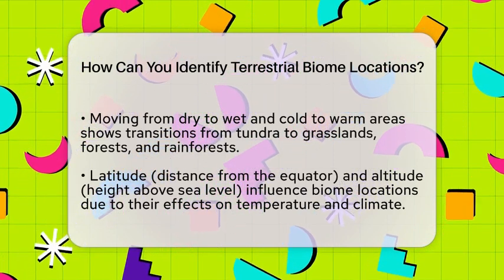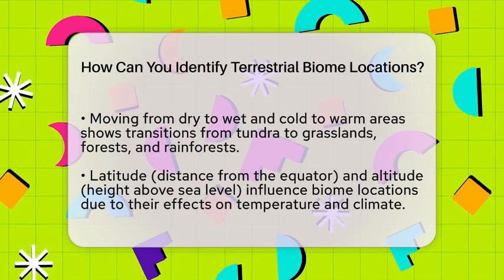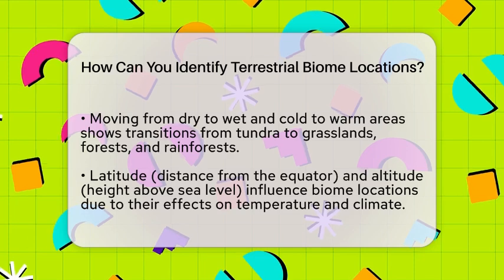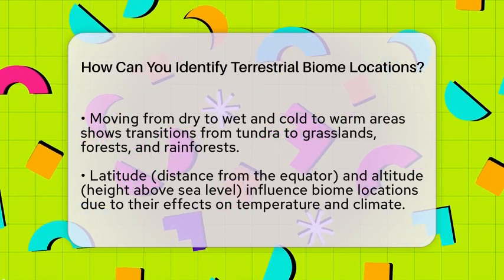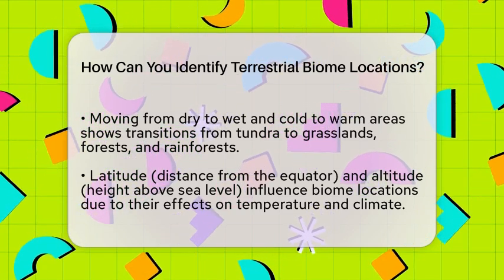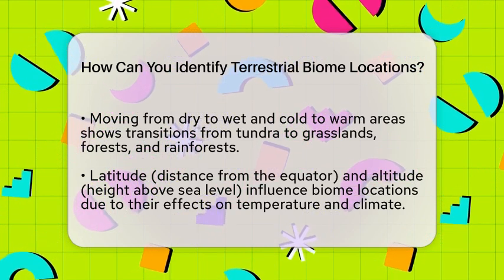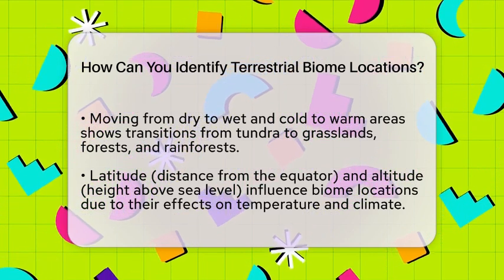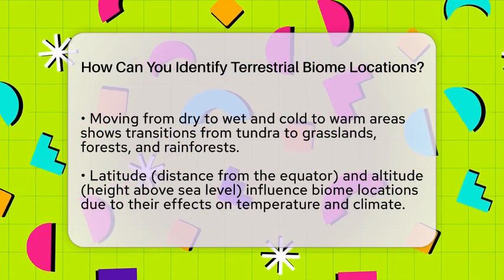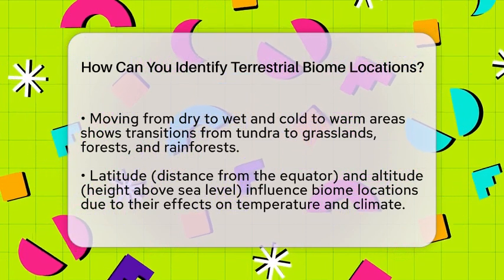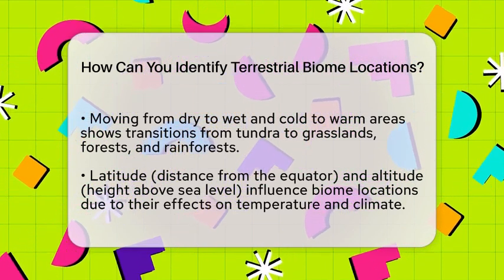Another way to identify biomes is by looking at the dominant plants. For example, savannas have scattered trees and lots of grasses. Boreal forests, or taiga, are full of coniferous trees that thrive in cold climates. The structure and type of vegetation give clues about the environment's climate and conditions.